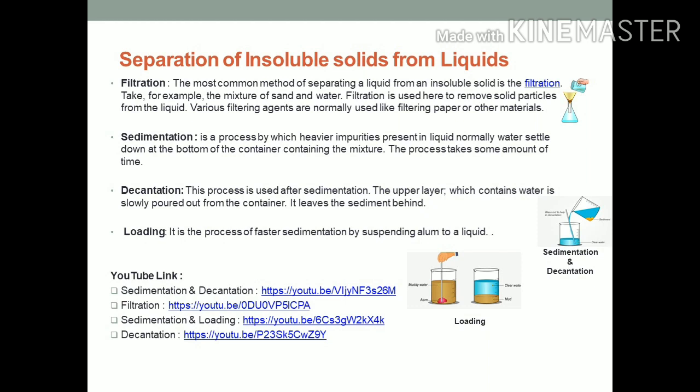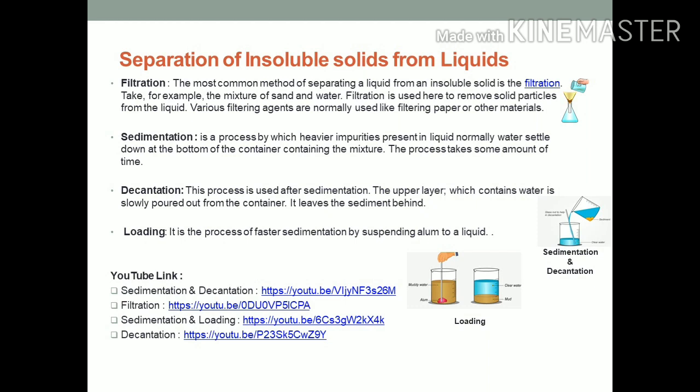Now we will understand what is sedimentation. Sedimentation is a process in which heavier particles of an insoluble solid settle down in a liquid. Such particles that settle down are called sediment. Now we will understand what is decantation. Decantation is a process of pouring out the liquid without disturbing the sediment.